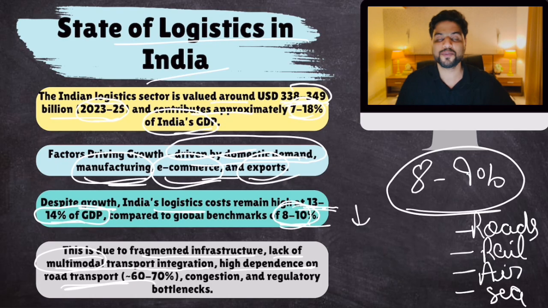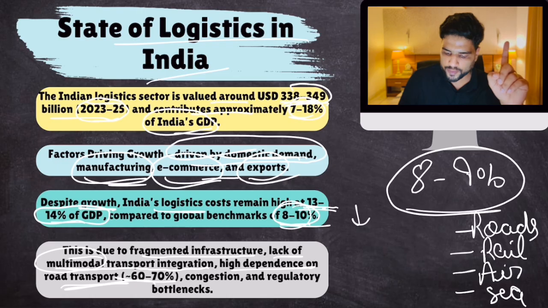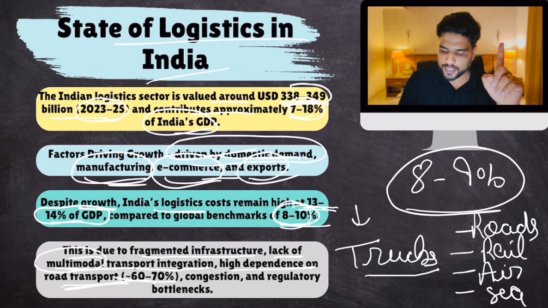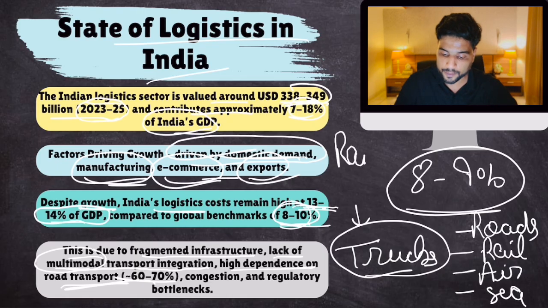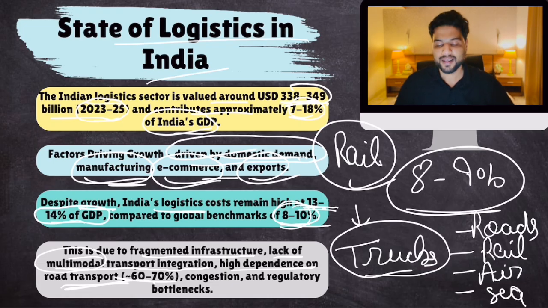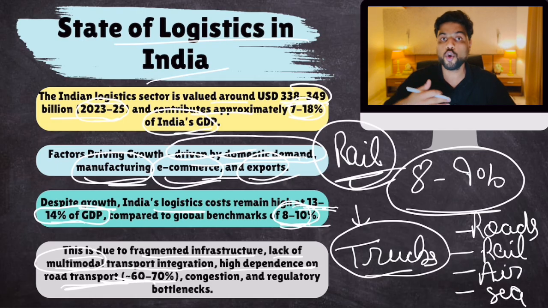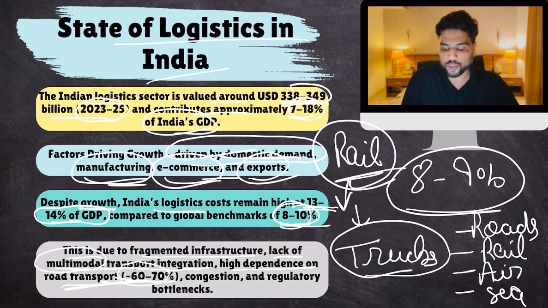High dependence on road transport. This is one problem, okay? You see, it is said that roads or use of trucks for transportation is good for local delivery, within a city or a few kilometers outside the city. But for long range transport from Delhi to Mumbai, railways are better. But in India, freight rail is not in good condition. That is why many suppliers rely on road, and road is not that efficient. Plus, if you send your consignment over long routes by rail, your cost will also come down. But we are heavily reliant on roads. This causes traffic congestion. Okay, these are the problems.